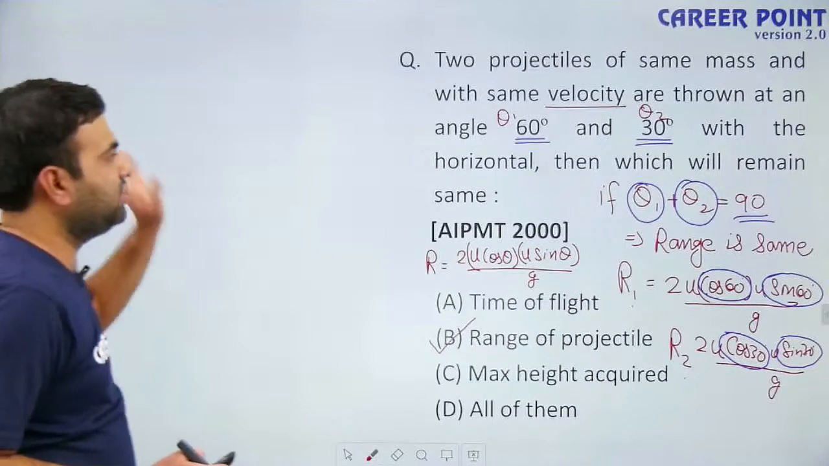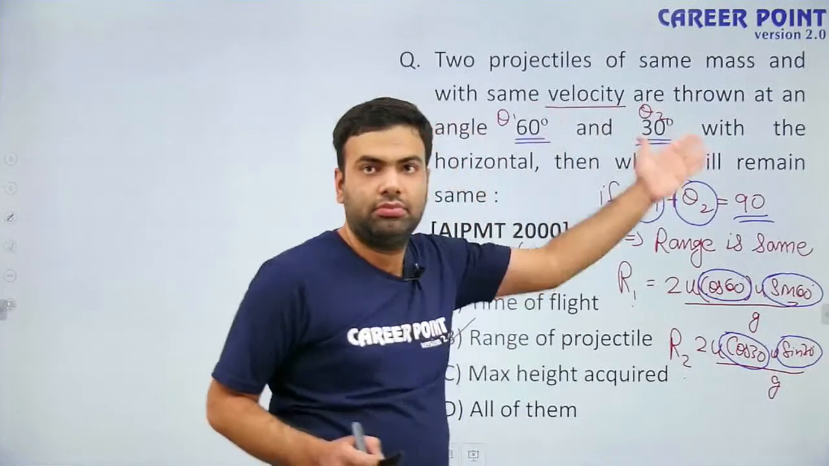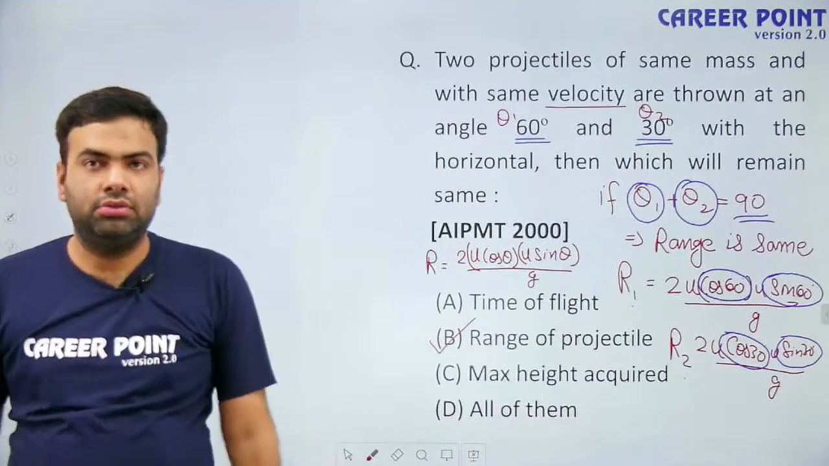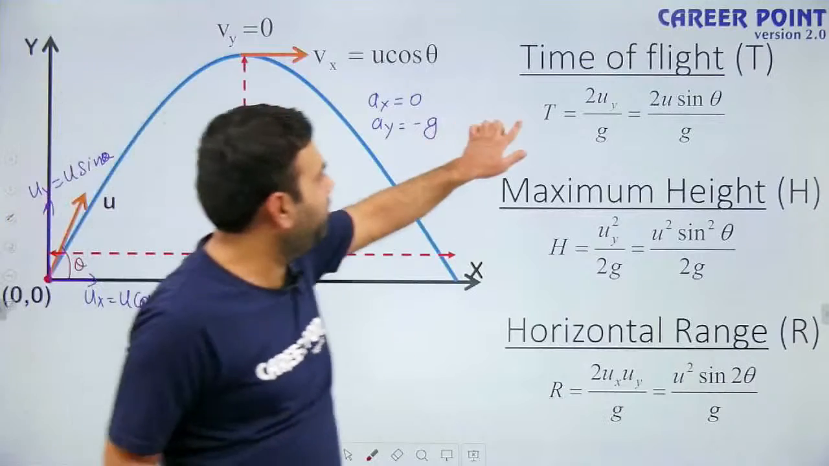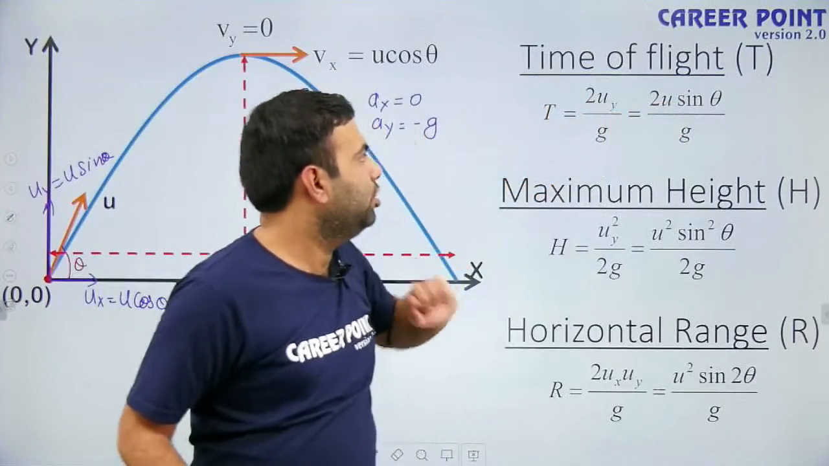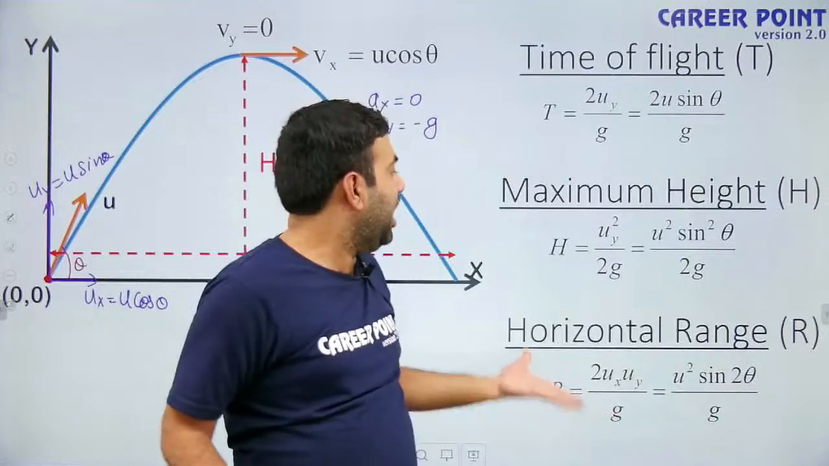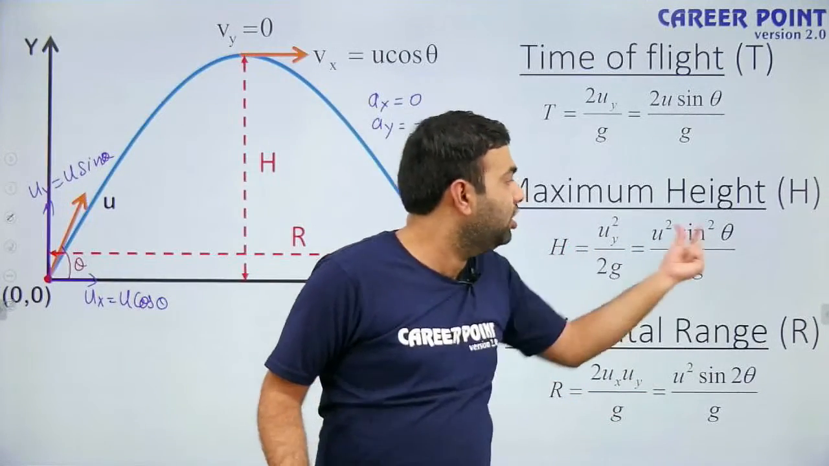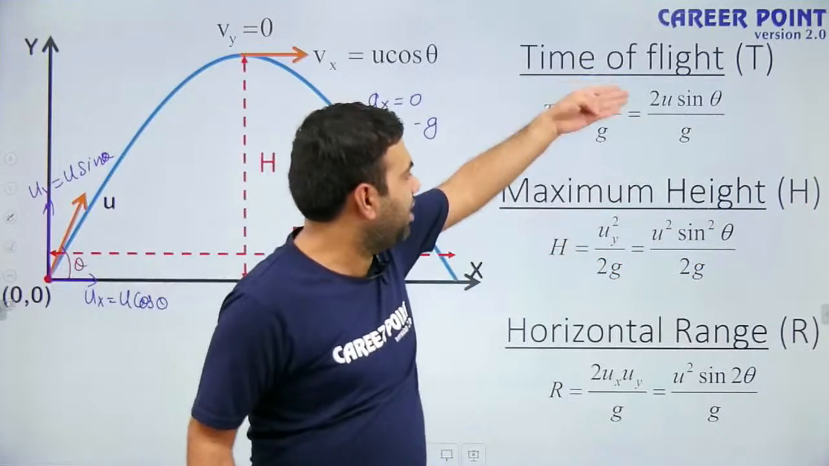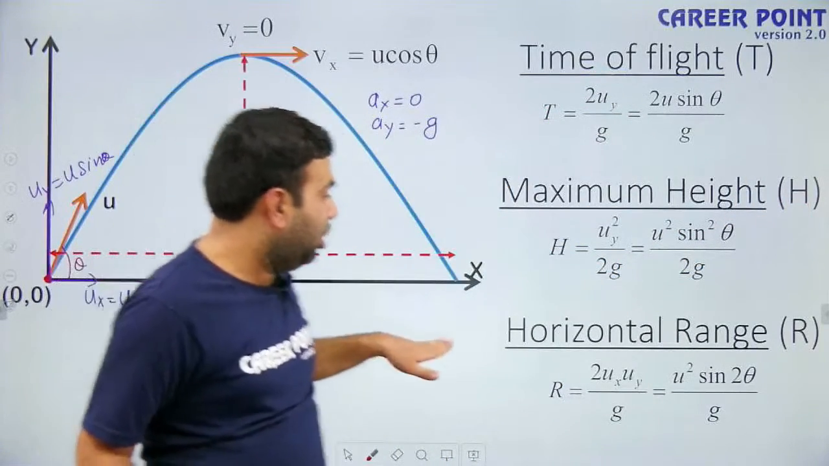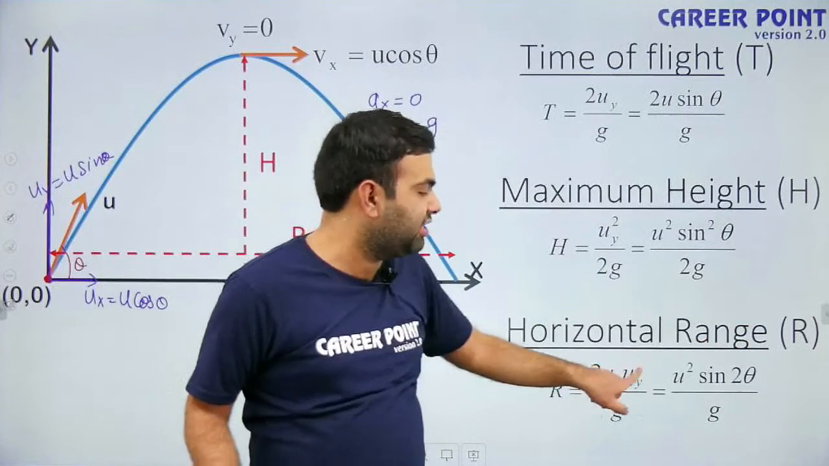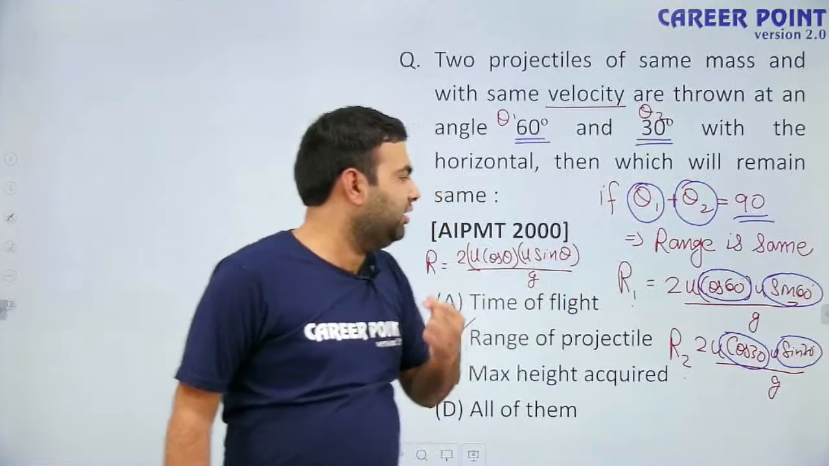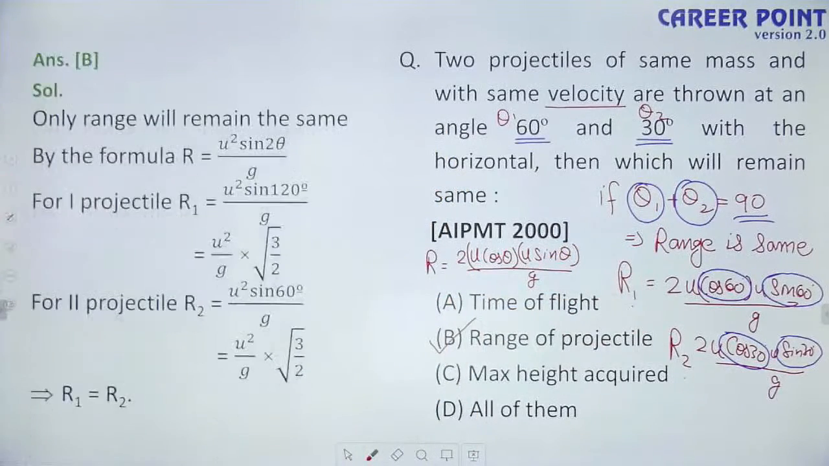If two projectiles are launched with the same velocity but at different angles, their maximum height will be different, and their time of flight will be different. Why? Because time of flight depends on the y component only, so u sin theta is different for both of them. Maximum height is also dependent on the y component only, not on the x component. That is why maximum height and time of flight will be different, but horizontal range depends on cos theta and sin theta both, as you can see. Because the sum of the angles is 90 degrees, the range will be the same. So the answer is option B.